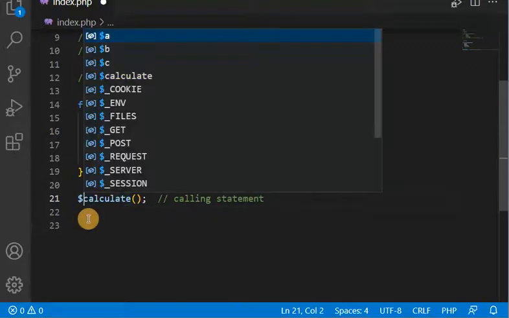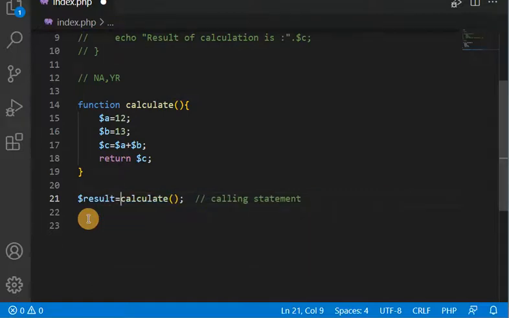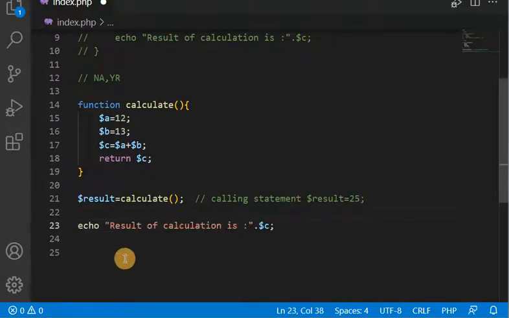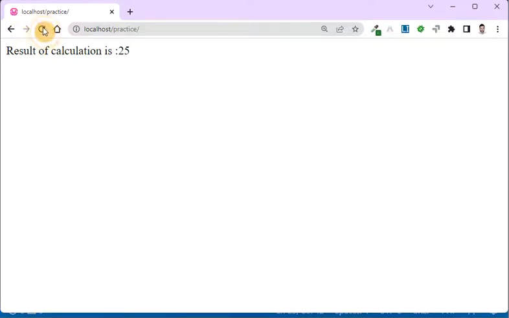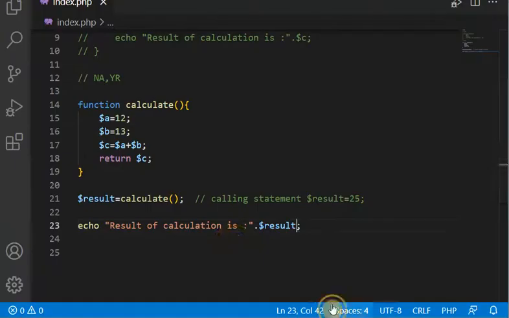So let me take one variable, result. Whatever response is coming will get assigned into this variable. We know 12 and 13 is 25. So that 25 will come here and it will be understood like this, result equals 25. Now we are going to print this result. Here you can print the result. Let me show you the example in the browser. So guys, you can see it is showing the result 25 again, meaning the result is the same.